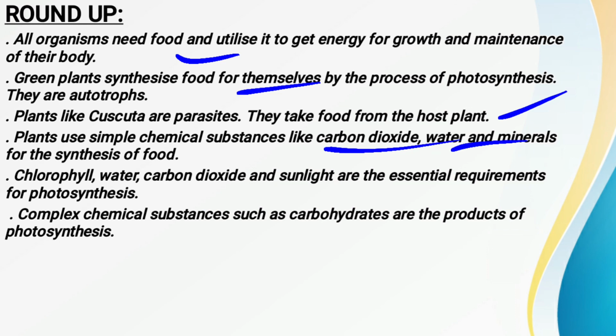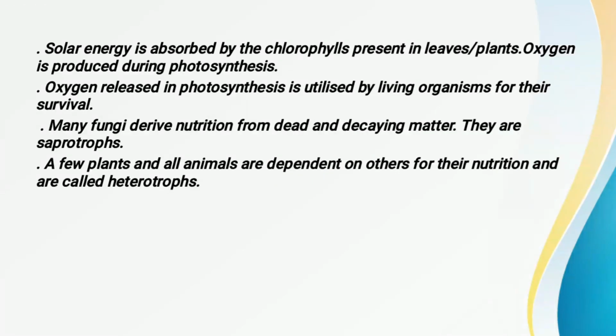Now complex chemical substances such as carbohydrates are the product of photosynthesis. This also we have read, that the plants are able to synthesize carbohydrates, but other than carbohydrates, the plants are also able to synthesize proteins, vitamins, etc. Now what is protein? Protein is a kind of nitrogenous substance. So for preparing these nitrogenous substances, plants also need some nitrogen. And how are they utilizing the nitrogen?